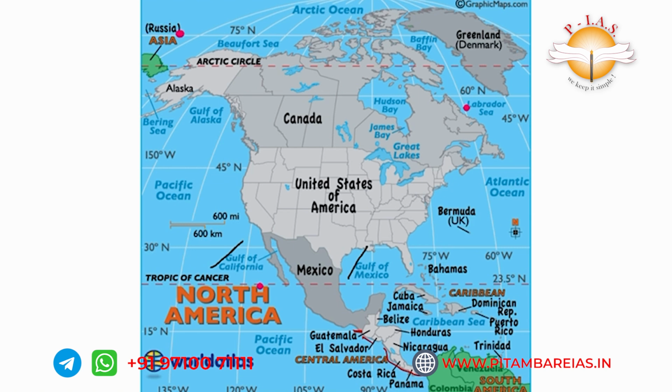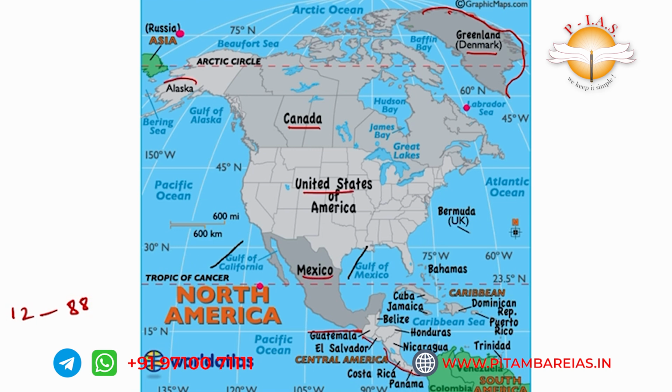North America extends from almost 12 north to almost 88 north. Even Greenland comes under the North American continent, but it is under the control of Denmark. It is in the Western Hemisphere, from 45 to 150 west. The three countries that form North America are Canada, USA, and Mexico.